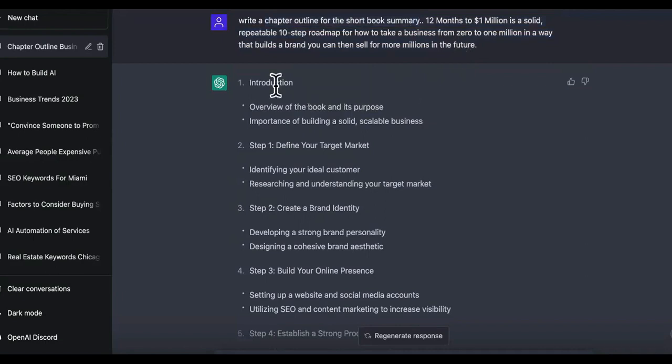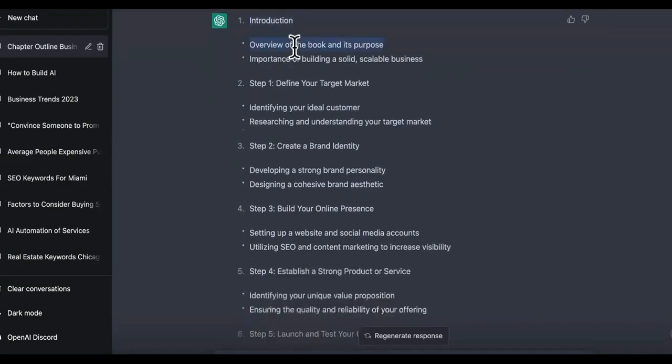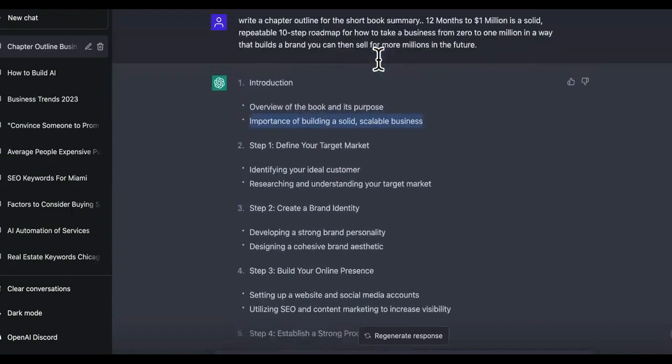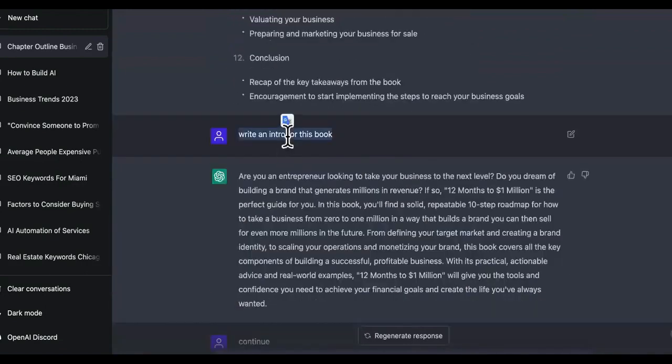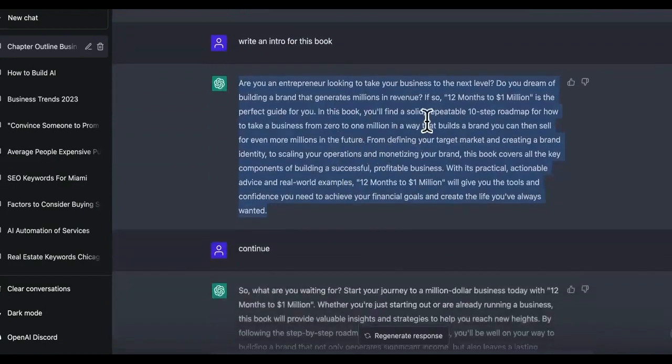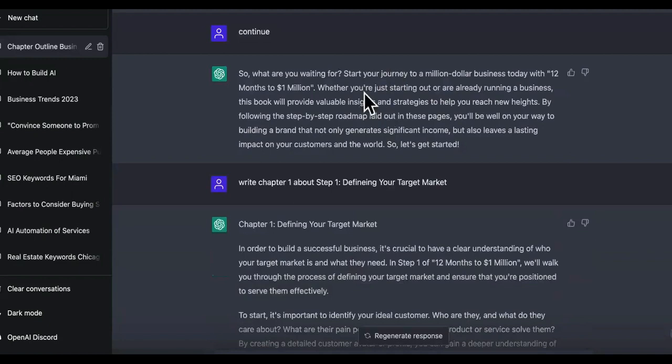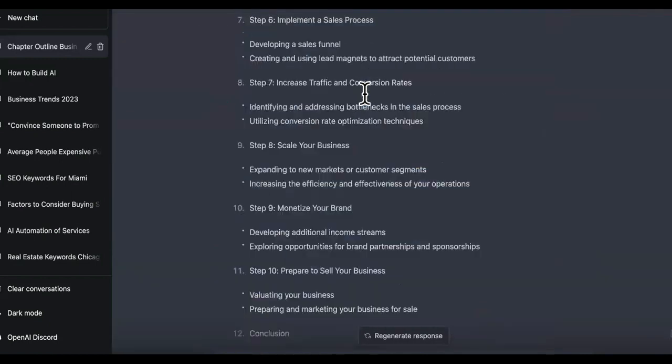Okay, so what it did is it created the introduction, overview of the book and its purpose, importance of building a solid foundation. So guess what? You would normally have to write this. Then you get challenges like writer's block and all of that extra stuff. Okay, so then what you do is you say, okay, write the intro for this book. That's all you do, you tell ChatGPT to write the intro. So it wrote the intro. Look at this. And you can just say continue if the intro is too short.